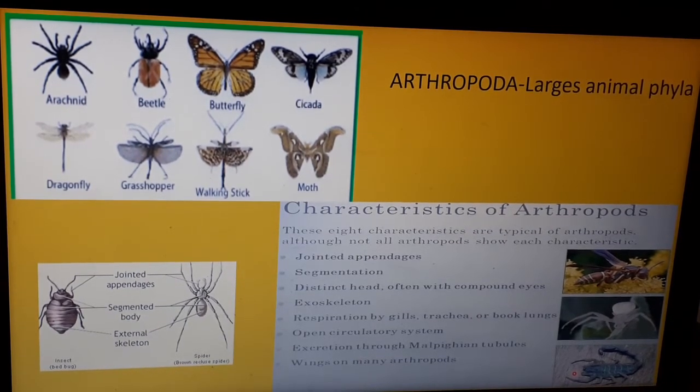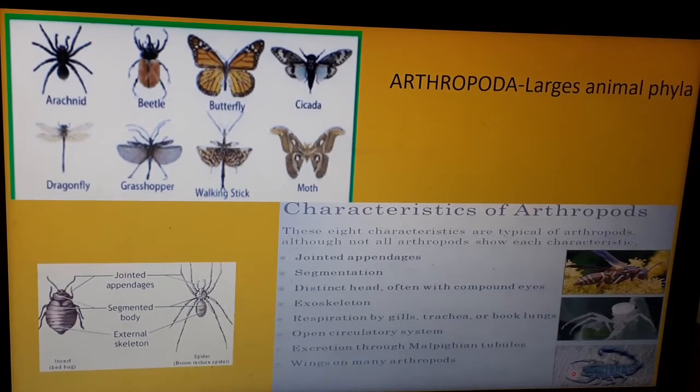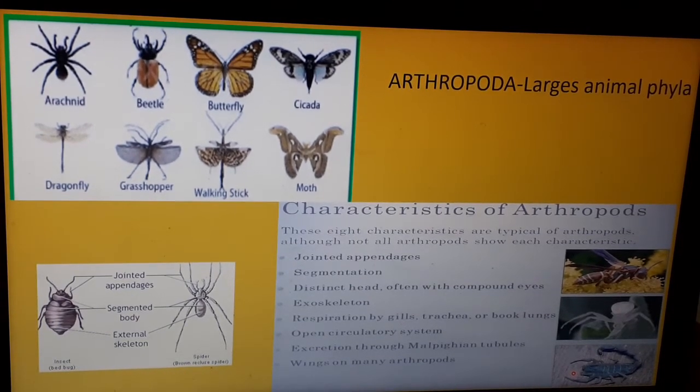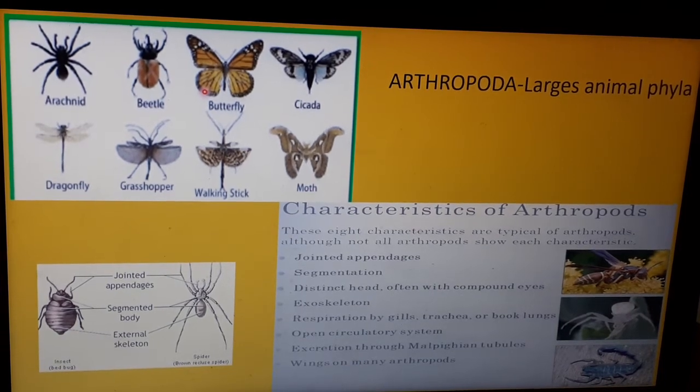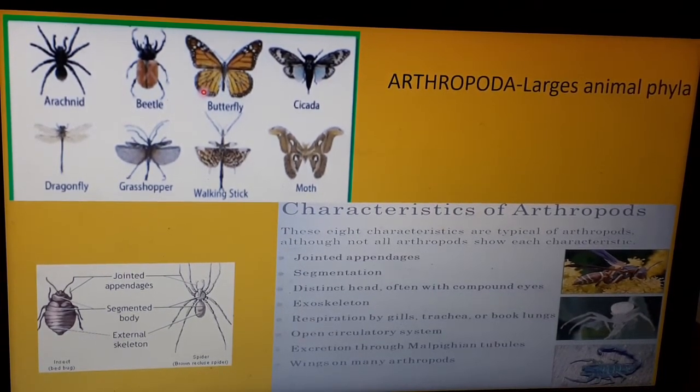Okay, then coming on to other features, where they are found. They are found almost everywhere, right from water, damp and moist places to even dry and dark places. They also have segmentation. If you see your children, there are fine lines on their body surface, and they have an exoskeleton. If you have seen a cockroach or a crab, they have a hard, chitinous structure. So they have an exoskeleton.